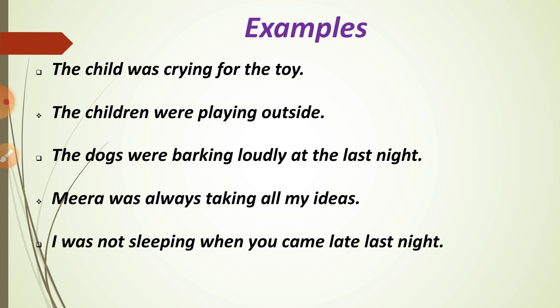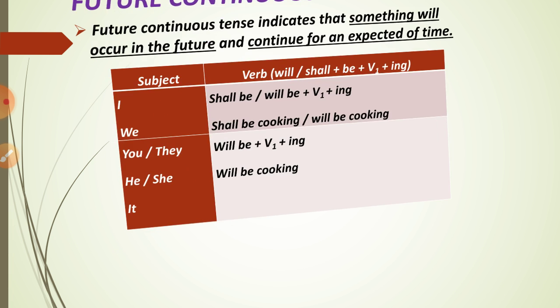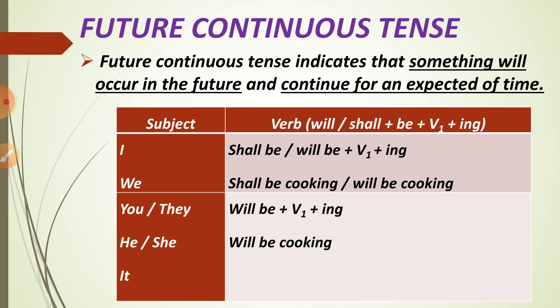Past continuous tense is referred to as past tense with the continuous form, which means it had already happened, or it was happening in the past. Okay. Now we are going to discuss future continuous tense. Future continuous tense indicates that something will occur in the future and continue for an expected period of time. Understood? The future continuous tense is used to talk about events that will happen in the future.